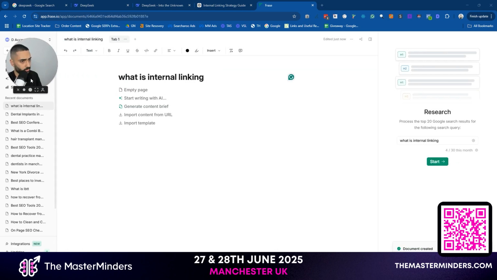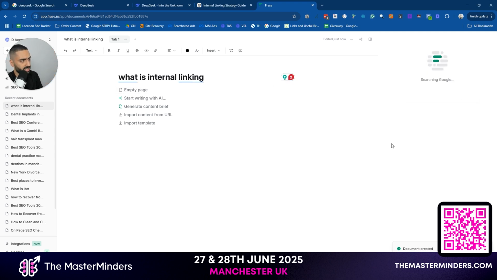Now basically, if you've never used this before, it's going to give us an SEO score on the right hand side. And it will also analyze any questions people also ask, all of our competitors and stuff like that. And it's just going to tell us which keywords to actually include in our article, which subheadings, etc. So once this is finished, I'm going to then paste in both DeepSeek and also OpenAI's results, and we're going to see which one scores better.